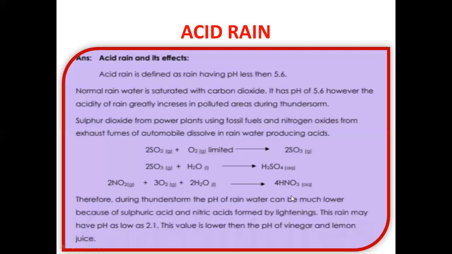So due to the presence of these two acids in rainwater, and this reaction takes place only during thunderstorms. No thunderstorm means no acids. But during a thunderstorm, these reactions get energy and they form these acids. So the pH of rainwater can be much lower because of these acids, sulfuric acid and nitric acid formed by lightning. This rain may have a pH as low as 2.1.